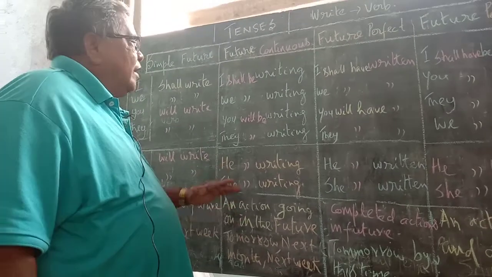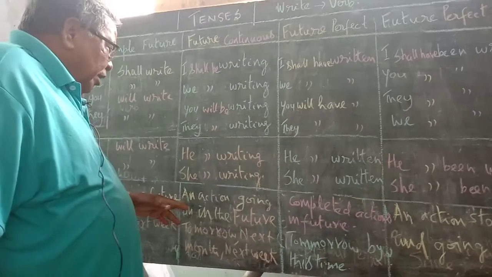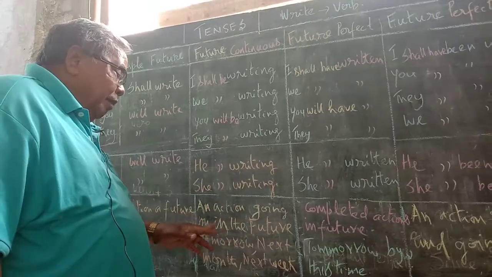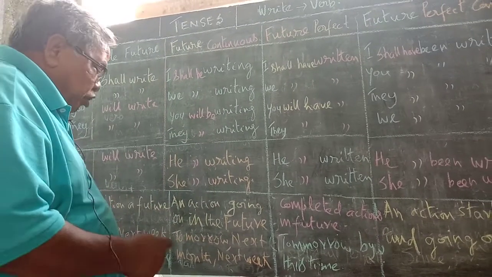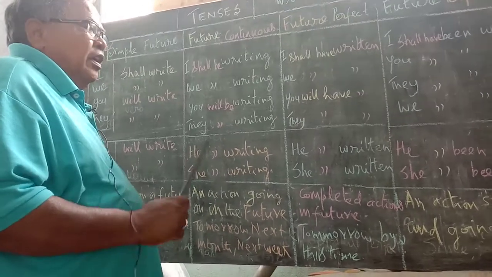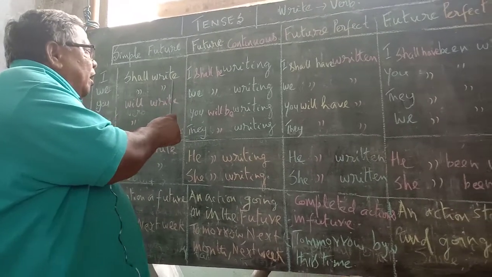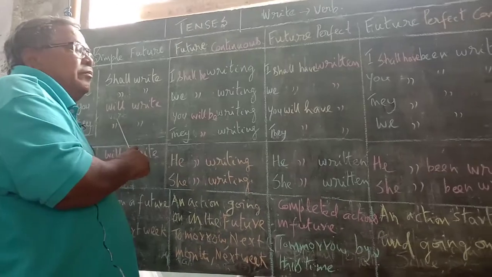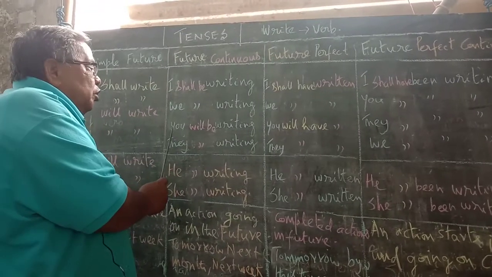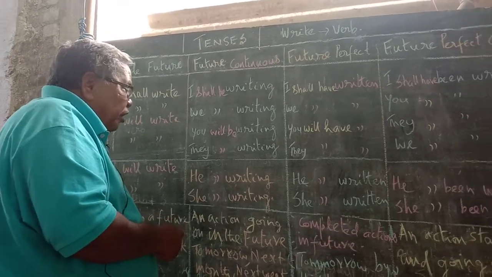Future continuous: first I will discuss the rules, and then how it falls in each and every pronoun. Here, an action going on in the future, that is tomorrow, next month, next week. To mention that future continuous action, we can write like this: I shall be writing, we shall be writing, you will be writing, they will be writing, he will be writing, she will be writing.